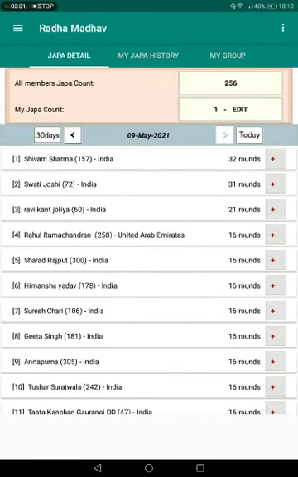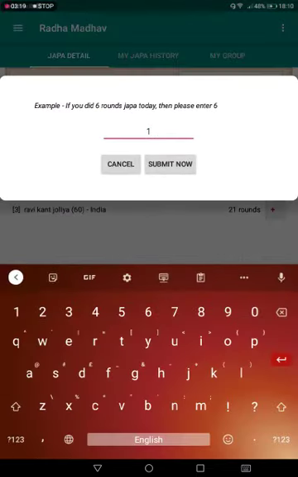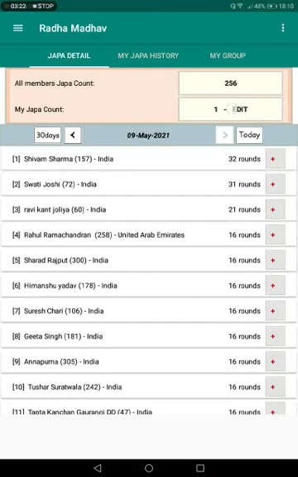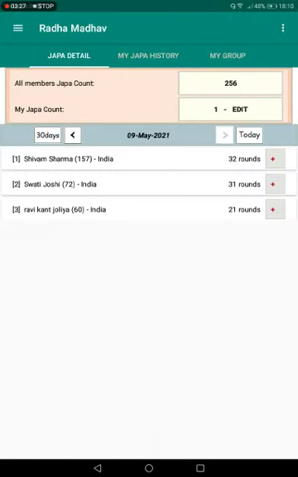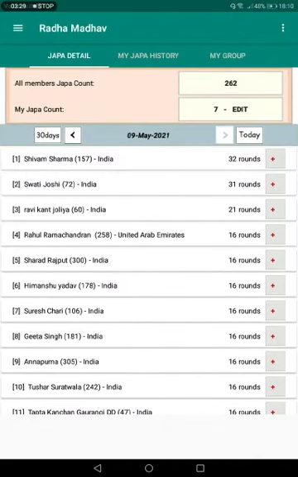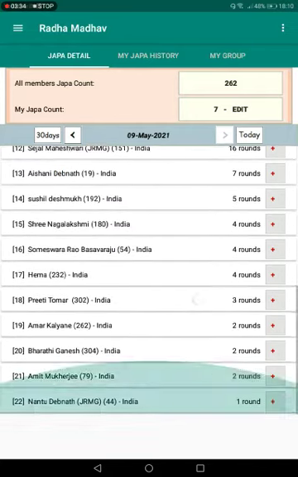So here it appeared as my Japa account, and after the symbol, 1 means I've done 1 round of Japa. But earlier in the beginning I did 6 rounds more. You can see the edit option here. Click on it and you can put 7. Yes, it became 7 as I have entered my Japa account.